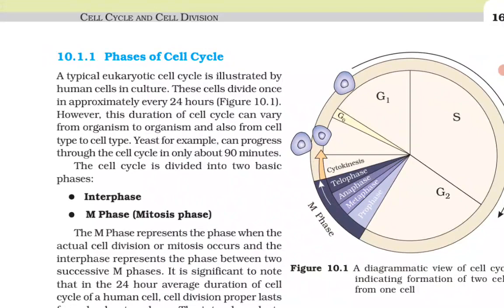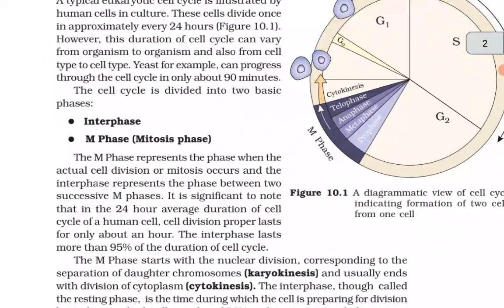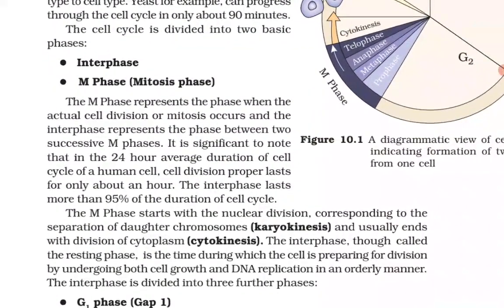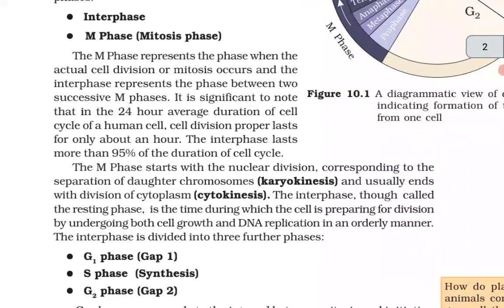The cell cycle is divided into two basic phases: interphase and M phase (mitosis phase). The M phase represents the phase when the actual cell division or mitosis occurs, and the interphase represents the phase between two successive M phases. It is significant to note that in the 24-hour average duration of the cell cycle of a human cell, cell division proper lasts for only about an hour. The interphase lasts more than 95% of the duration of the cell cycle.